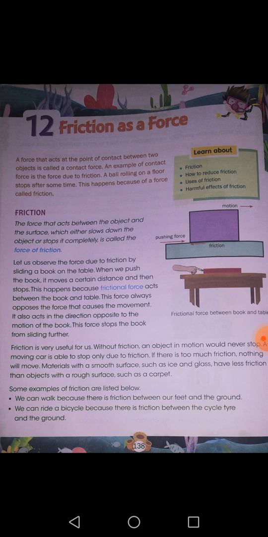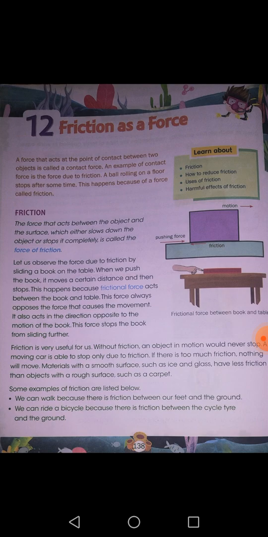After that it slows down and stops automatically without your touching, because the friction force is acting opposite to the motion of the car or toy or object, whatever you are sliding, and that will stop its motion.